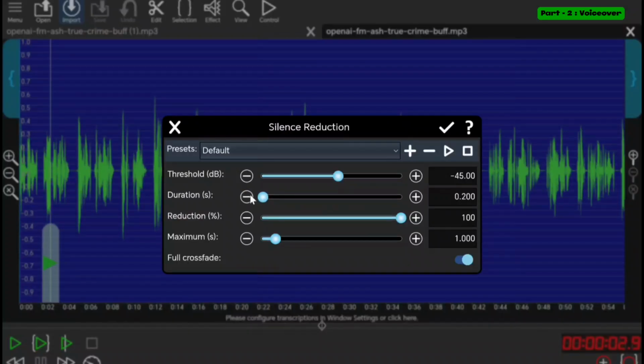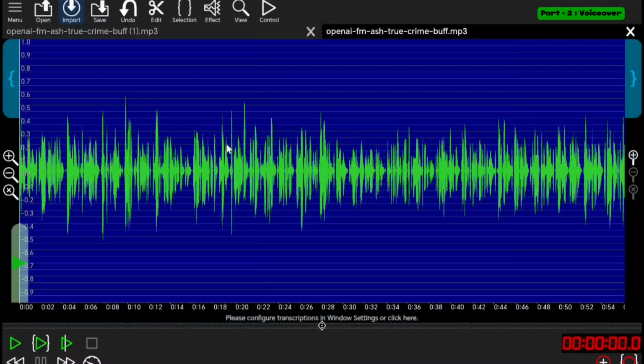These settings will not affect your audio content, and these will only remove unnecessary silent gaps, so select the value exactly as shown on the screen, and it is better to note them for future use. Once done, press the Apply button, and all the unnecessary gaps will be removed in a split second.